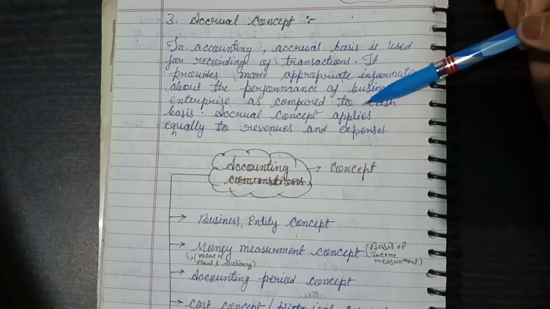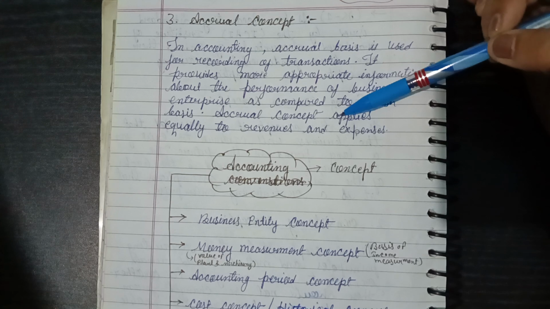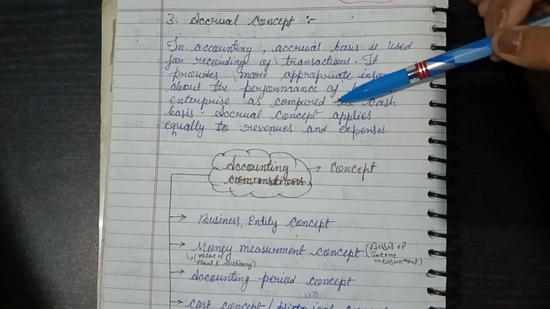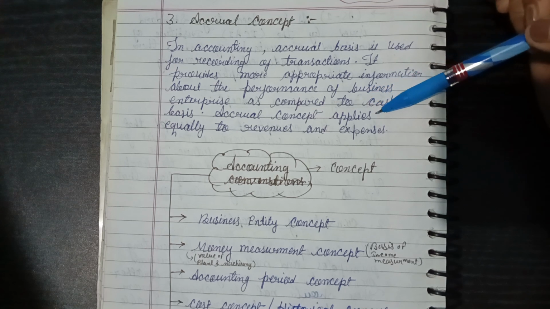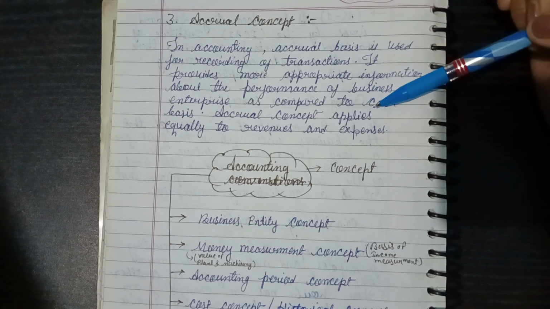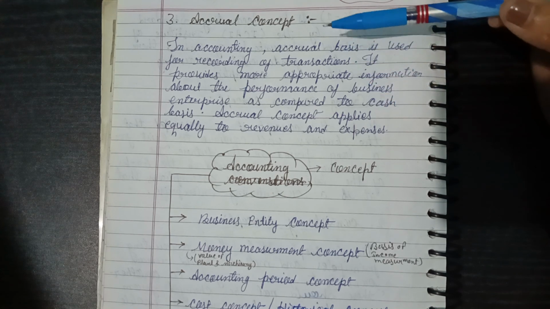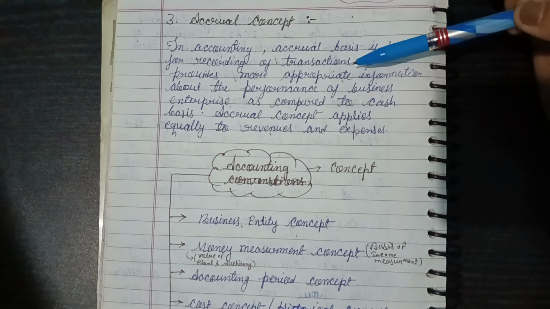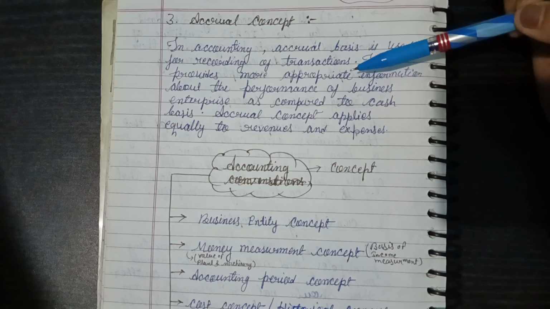The accrual concept applies equally to revenue and expenditure. The transaction will be either revenue or expense. Every transaction will be recorded on the accrual basis, and it may not be directly related to cash.